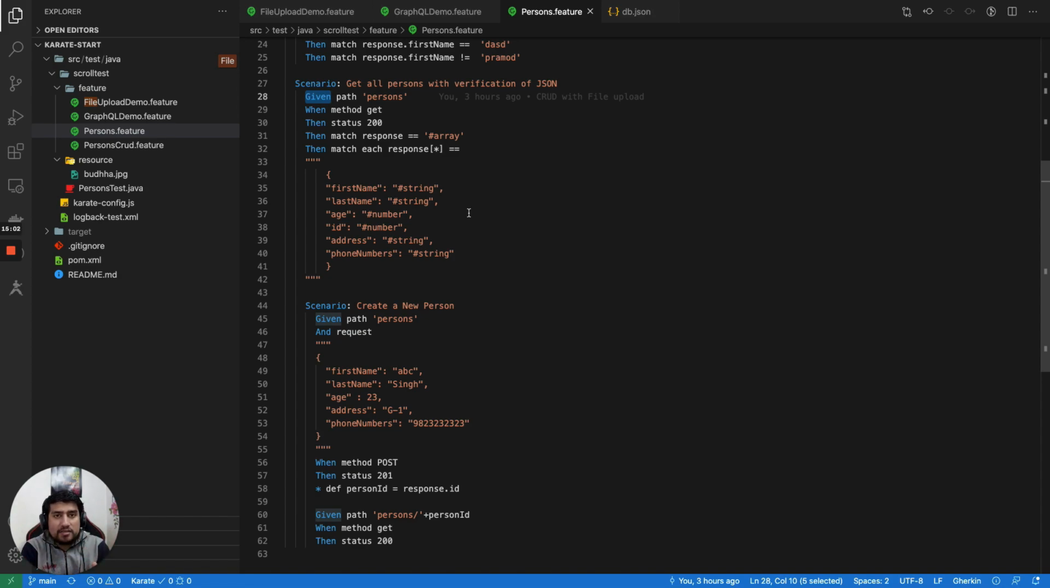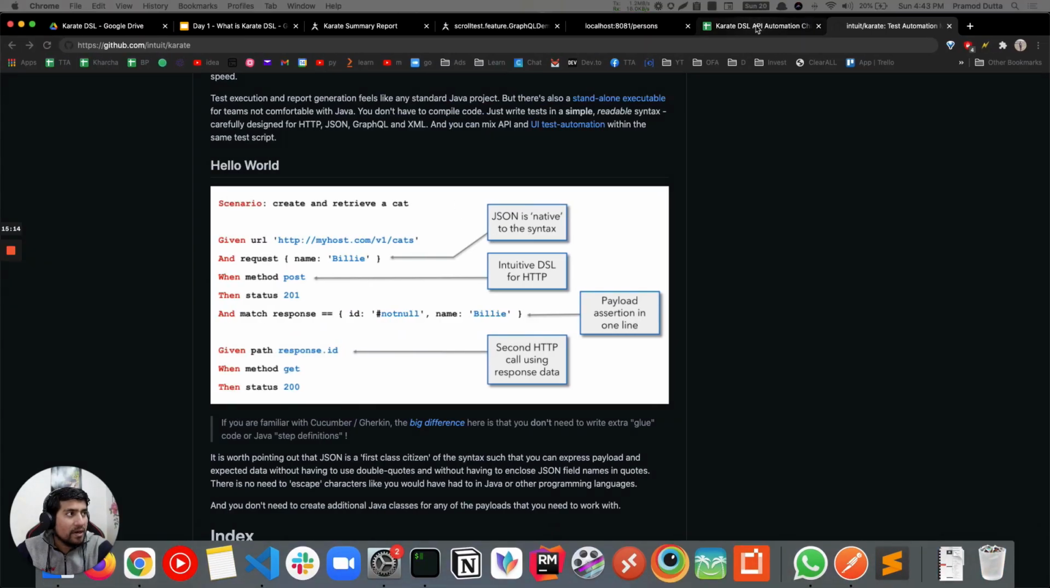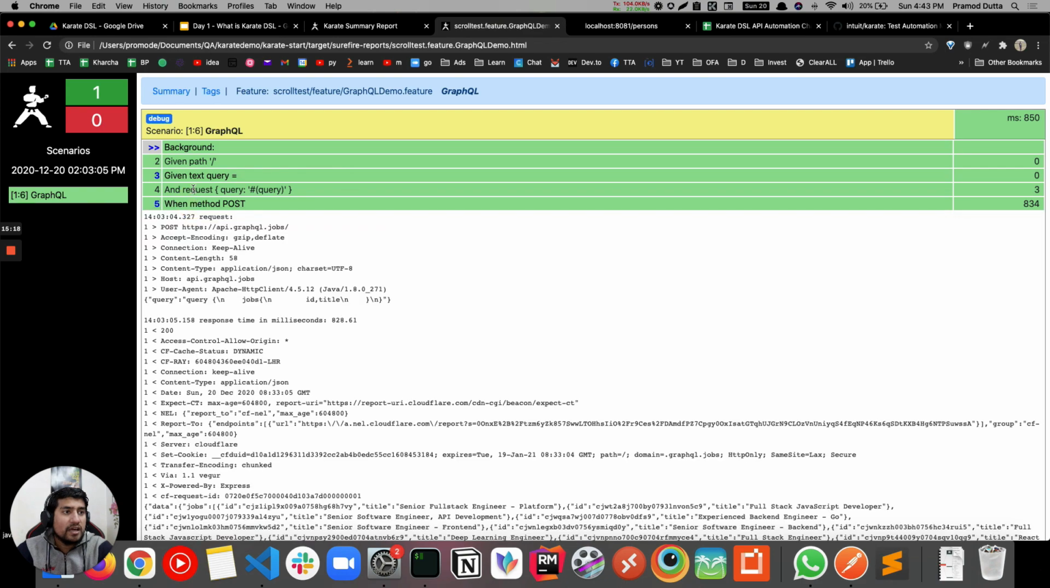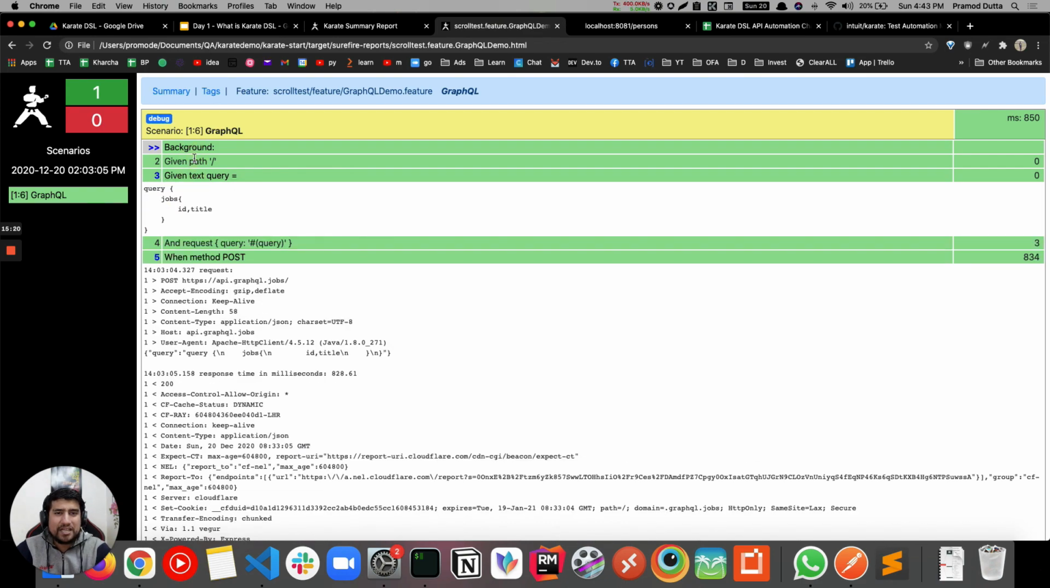Just use this, mix it up with your UI automation also, or if you want to do the performance testing, go with the Gatling integration also. Makes sense, right? And the reporting part, I think I have opened something, so you can see the reporting. It's very in depth. This is a basic recording report right now. You can introduce Cucumber-like reporting. I hope you are clear with that.